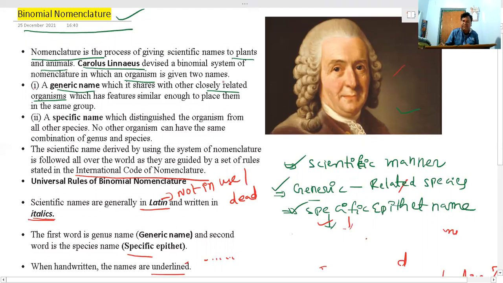So once again, I'm repeating what we studied and discussed just now. We discussed what is meant by binomial nomenclature, what nomenclature means, and who proposed binomial nomenclature. Binomial nomenclature was proposed by Carolus Linnaeus, and according to him, an organism should be called with two components: one is the generic name and the other is the specific epithet name. You know the difference between what generic name means and what specific epithet name means.